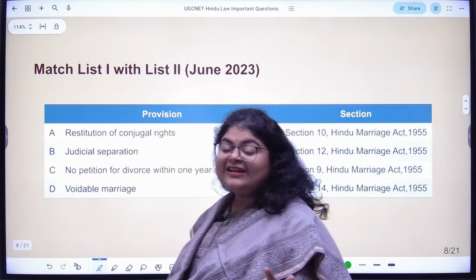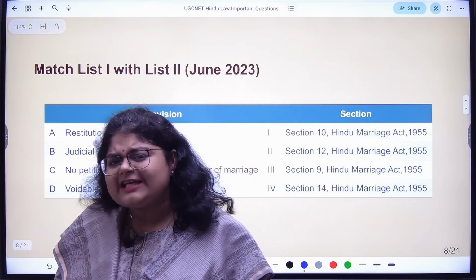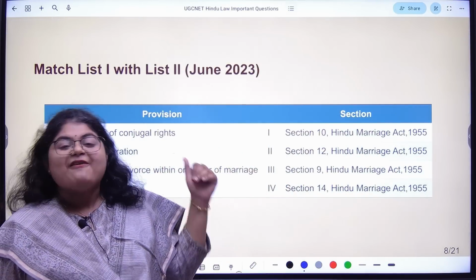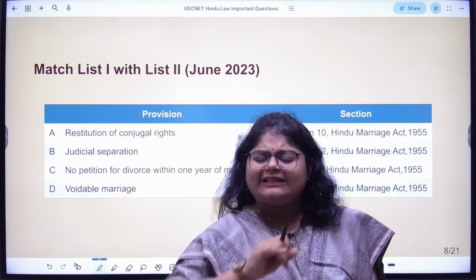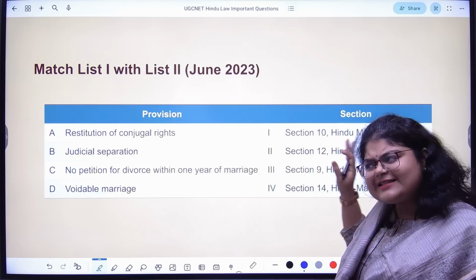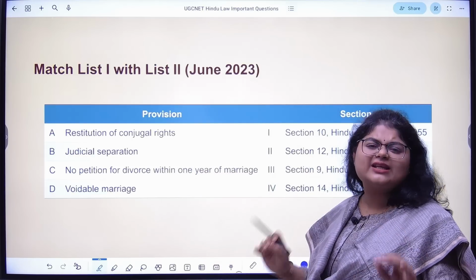Beautiful question. Can be asked in any exam, can be repeated once again. Very easy, very scoring. That's why I'm telling you, Hindu Marriage Act, completely, thoroughly you go and study, you will get some good marks. At least 3 questions correctly you will get.